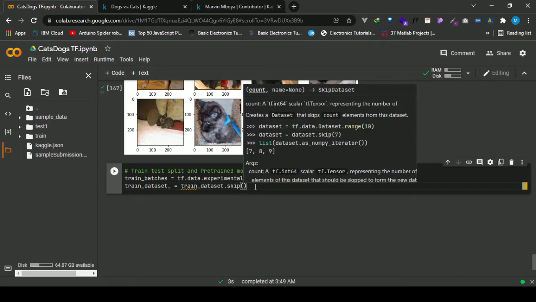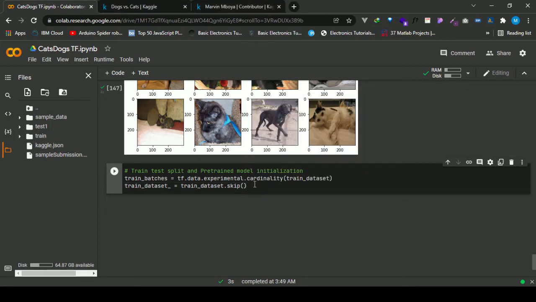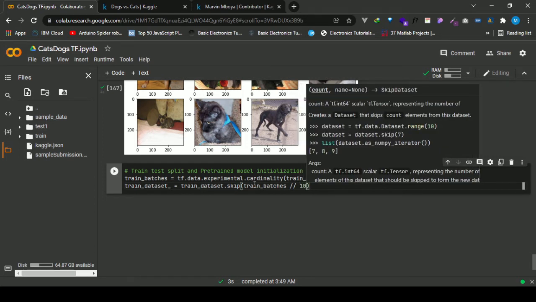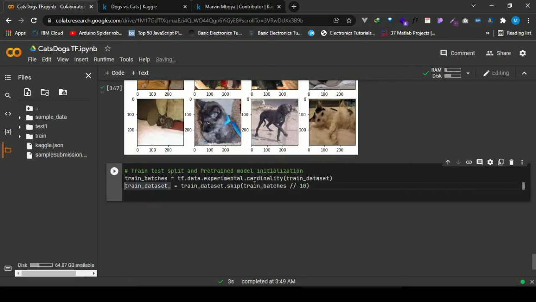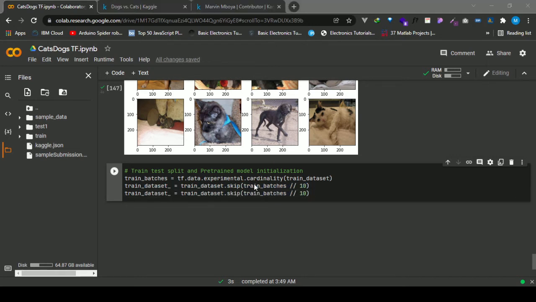Train dataset skip train batches. So if I want to use 10%, I'll do this way. If I want to use 50% of the trained dataset, and here I would say 10, then validation dataset.